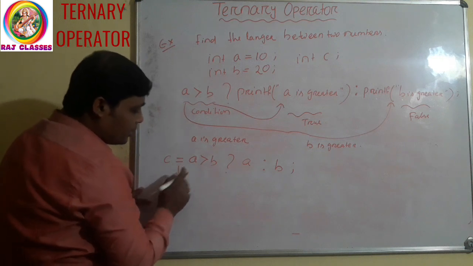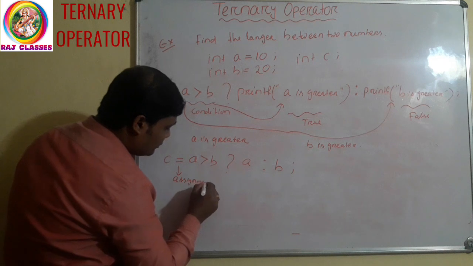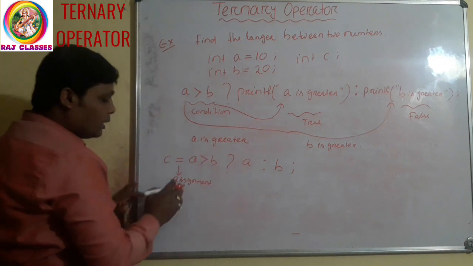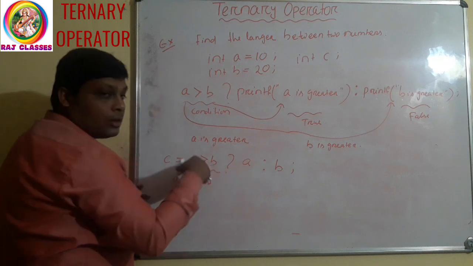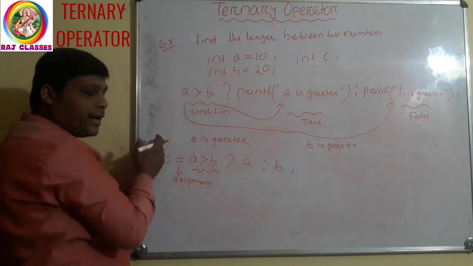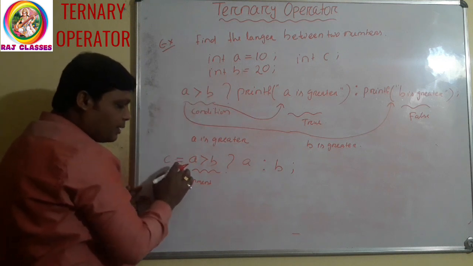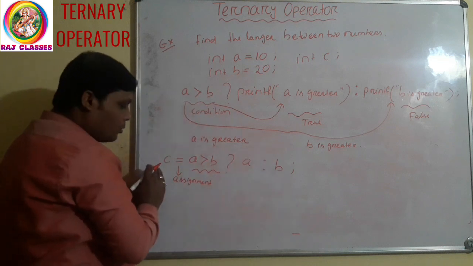This is the assignment operator. In case of the assignment operator, it will first evaluate the right side part. Right side value will be assigned to the left side variable.